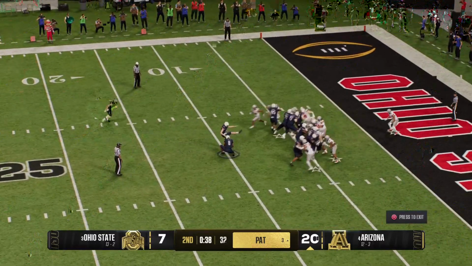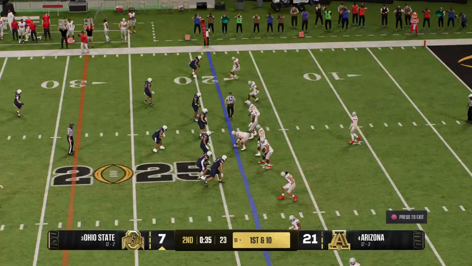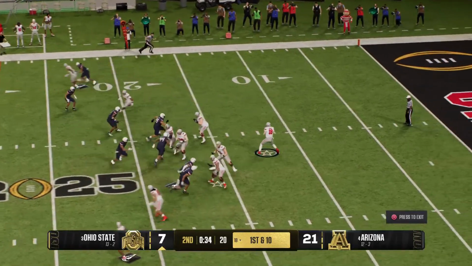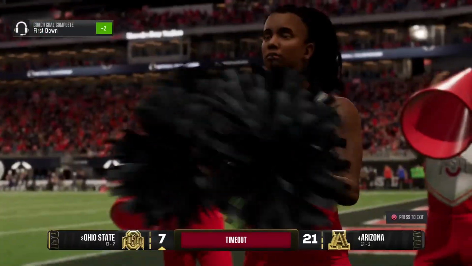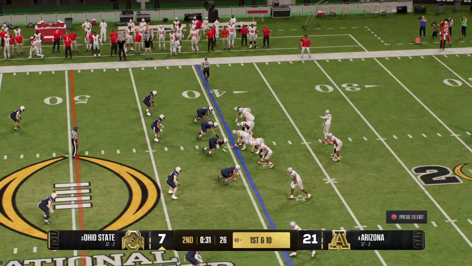So after the touchdown, here's the kickoff, and we'll see if the opposing offense is trying to make a play, but a touchback would have been a better idea. Here comes the powerful Buckeye offense back onto the field. Not a whole lot of time remaining before halftime to cut into this lead. The timeout is called. Important stage late here in the second quarter.